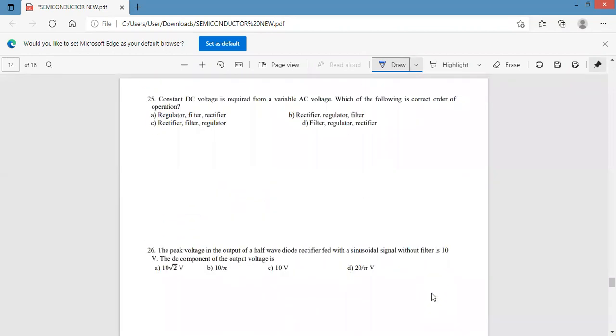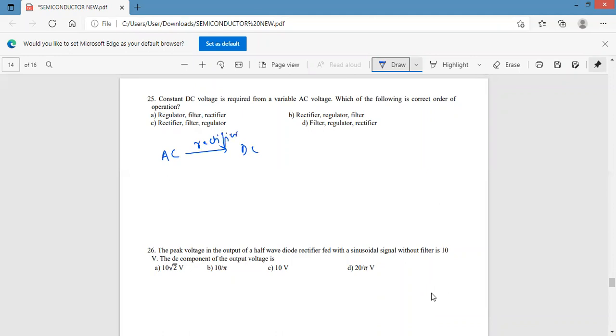Next. Constant DC voltage is required from a variable AC voltage. Which of the following is the correct order of operation? Yes. So constant DC voltage is required from variable AC voltage. First the AC voltage is there, you have to convert that into DC. That is called rectification.